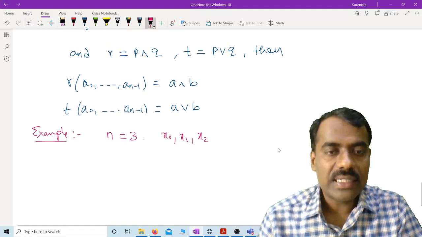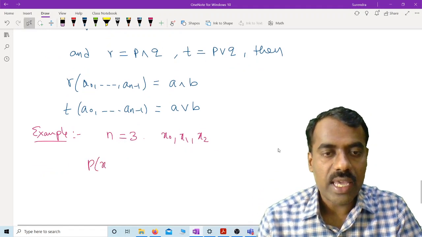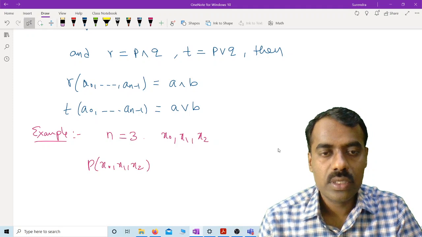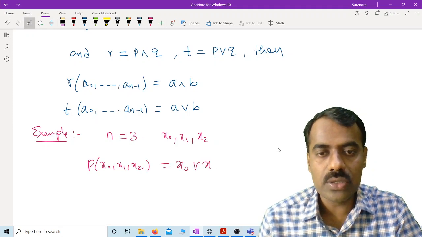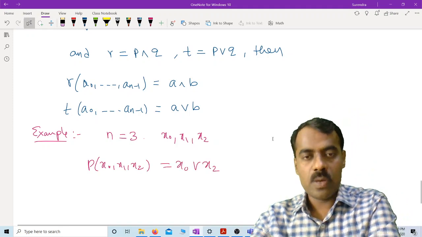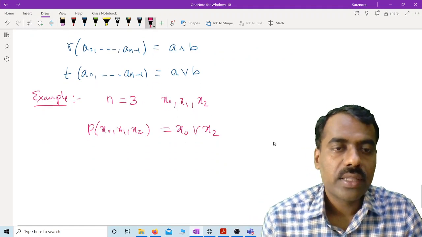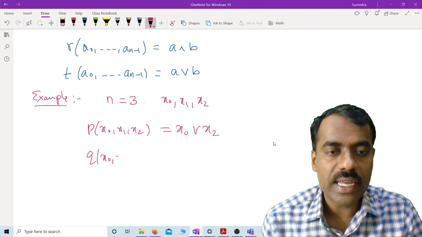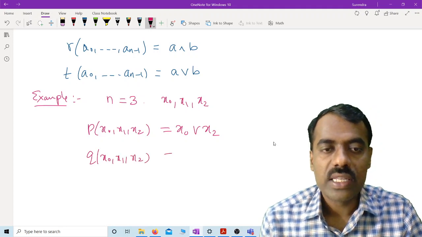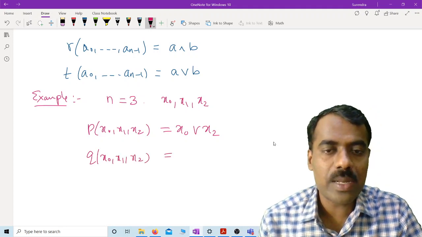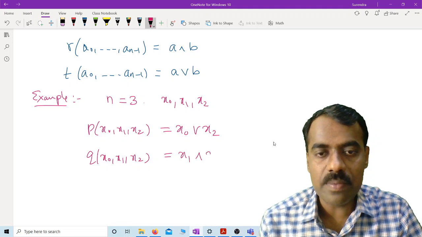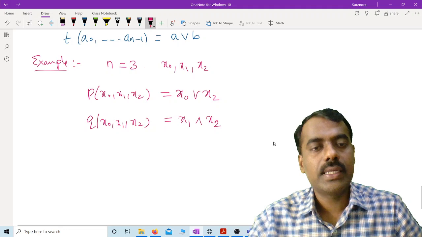I'll have p of x0, x1, x2, which is simply x0 join x2. Remember, a polynomial need not have all variables defined there. Then q of x0, x1, x2, these are all polynomials in three variables, suppose I call it x1 meet x2.